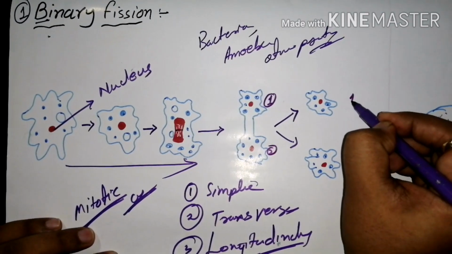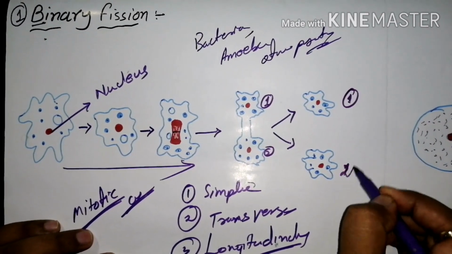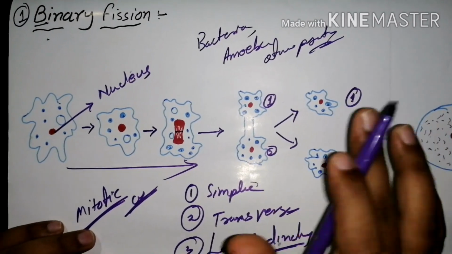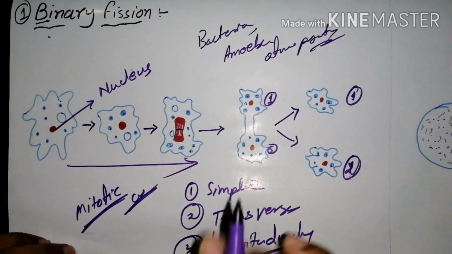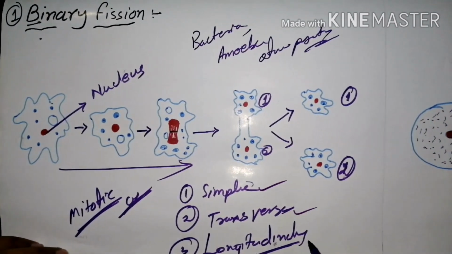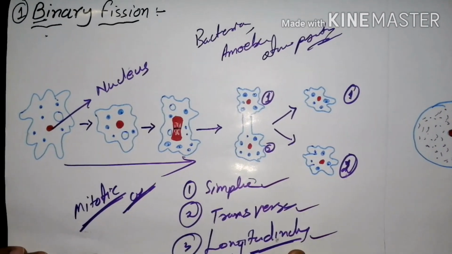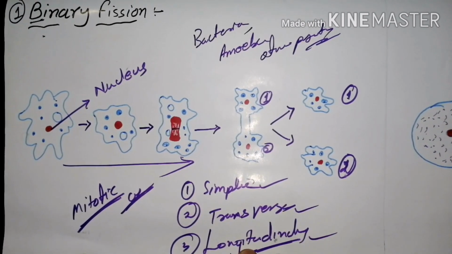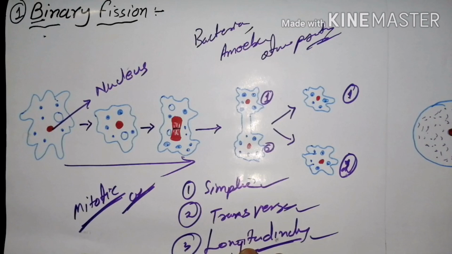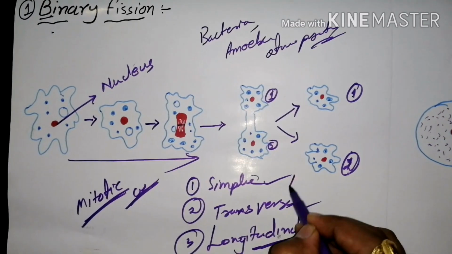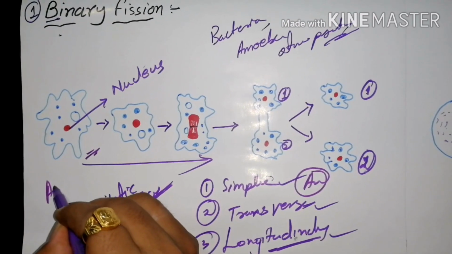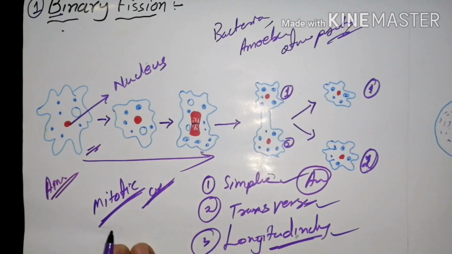It is the full structure of binary fission, where two individuals are separated. These are the features of binary fission. Simple binary fission is seen in the regular amoeba.